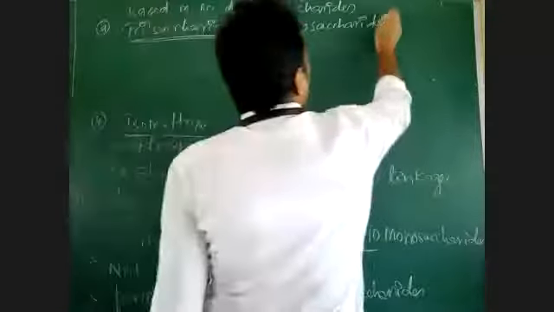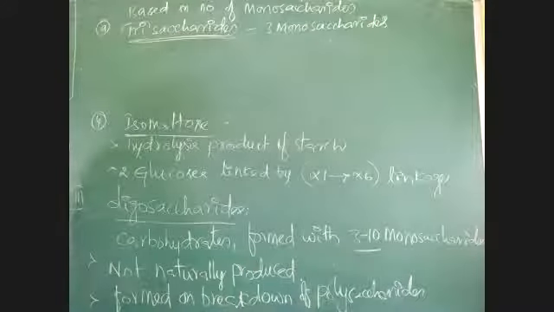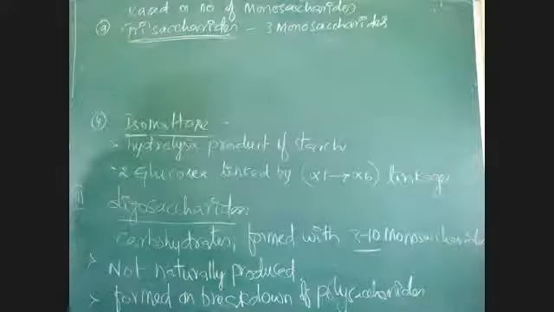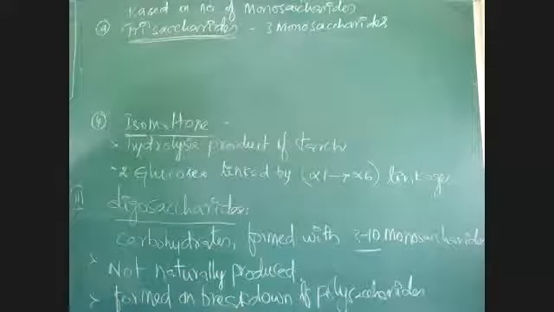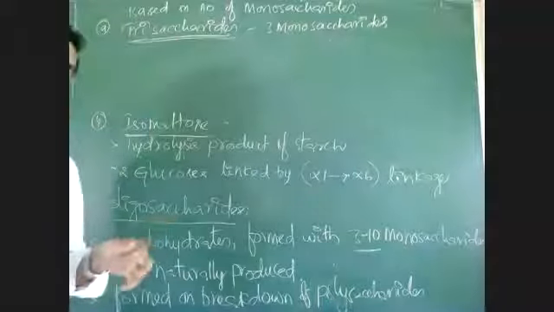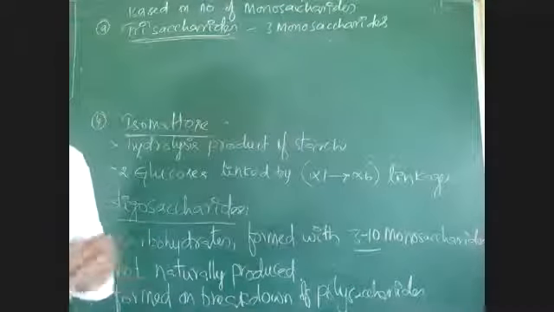Three monosaccharides are present. Normally 2 monosaccharides are linked by one glycosidic bond. Here 3 monosaccharides are linked by forming 2 glycosidic bonds.